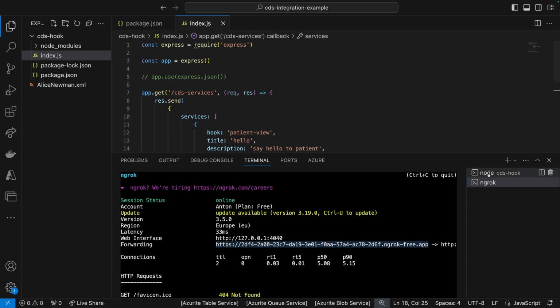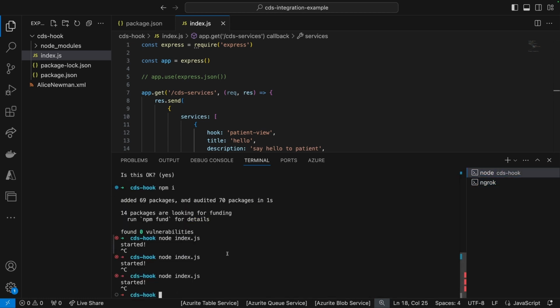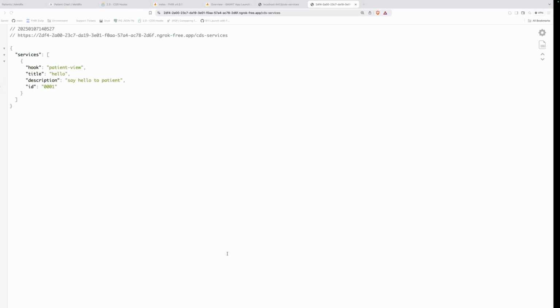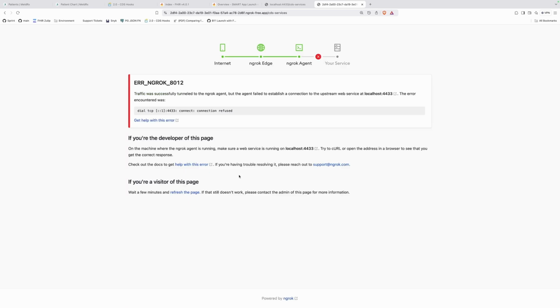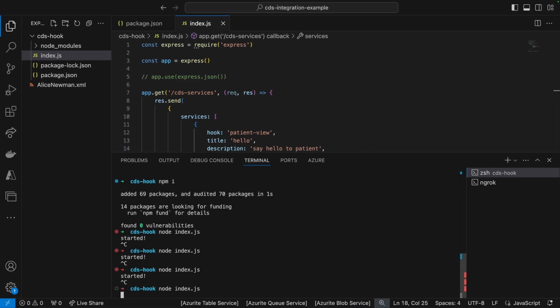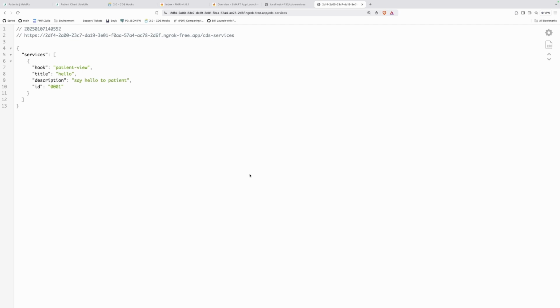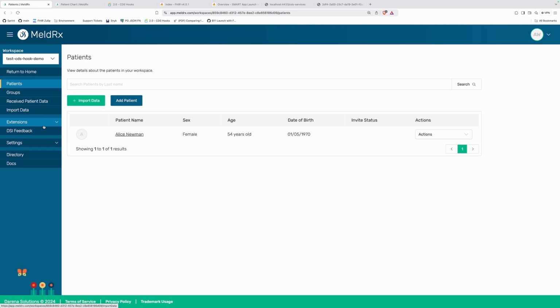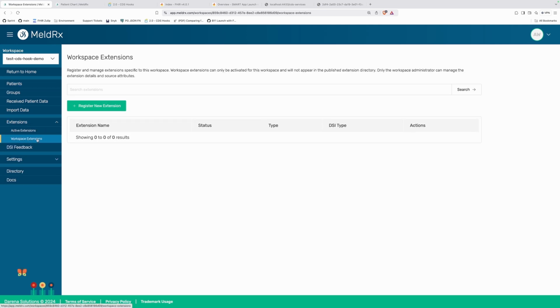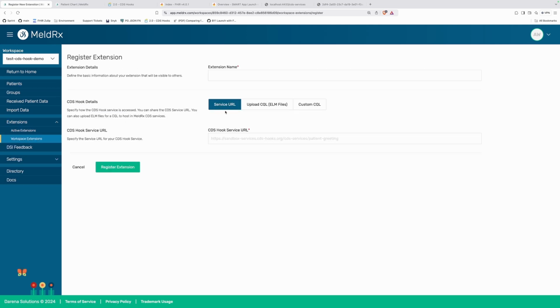Okay, so I'm going to leave that running over there, and stopping this application here will kill off the connection, but restarting it should just make it work again. So I'll just stop it, make my changes, start it again, and that's going to be the general flow here. This is the CDS service. It is now discoverable. So what we can actually do is come back to MelderX and go to extensions, workspace extensions, and register new extensions.